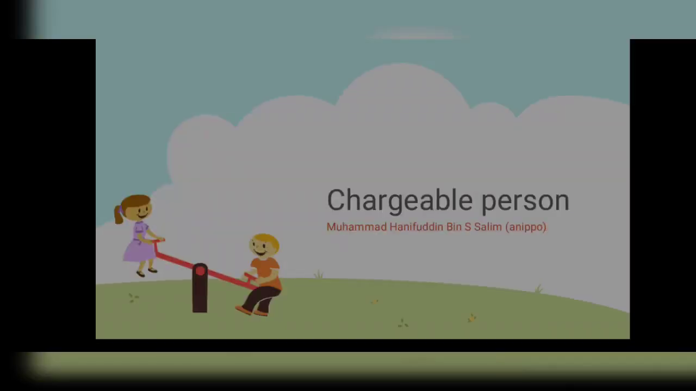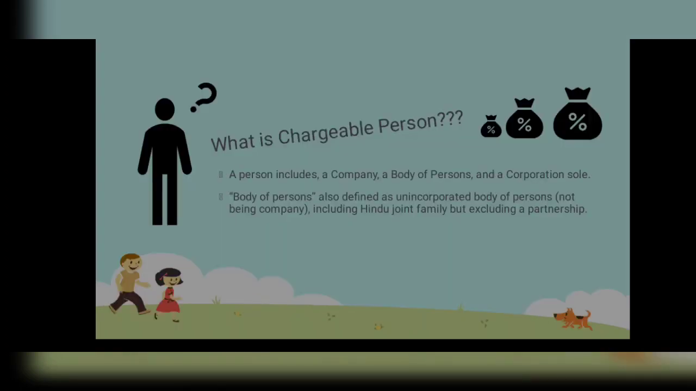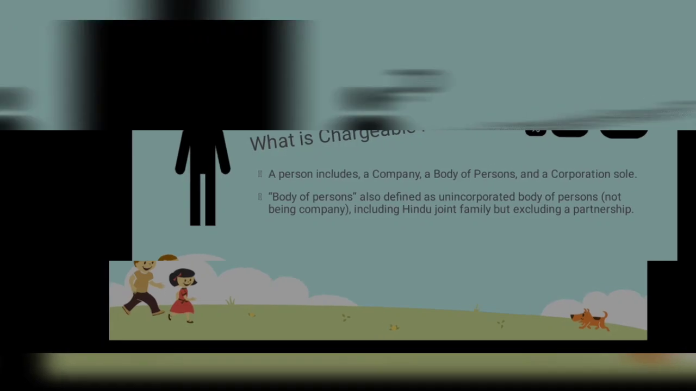Next is the chargeable person. What is a chargeable person? A chargeable person includes a company, a body of persons, and a corporation sole. Body of persons here means an unincorporated body of persons which is not a company, including a Hindu joint family but excluding a partnership.